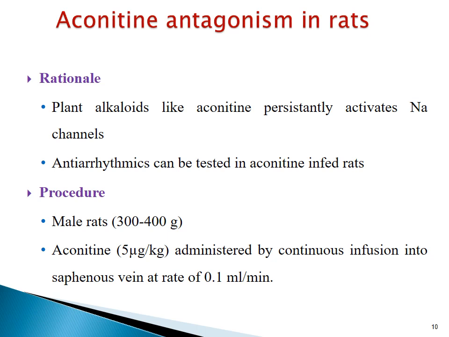In procedure, male rats are used and they are anesthetized by intraperitoneal injection of 1.25 gram per kg urethane. Aconitine solution is prepared by dissolving 5 microgram per kg of aconitine in 0.1 normal nitric acid, and it is administered by continuous infusion into saphenous vein at the rate of 0.1 ml per minute. 8 to 10 animals are used per compound.